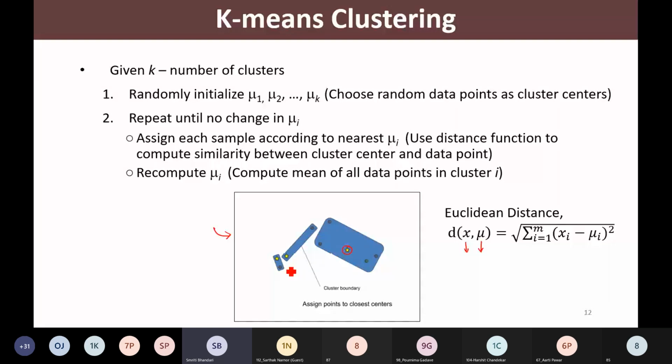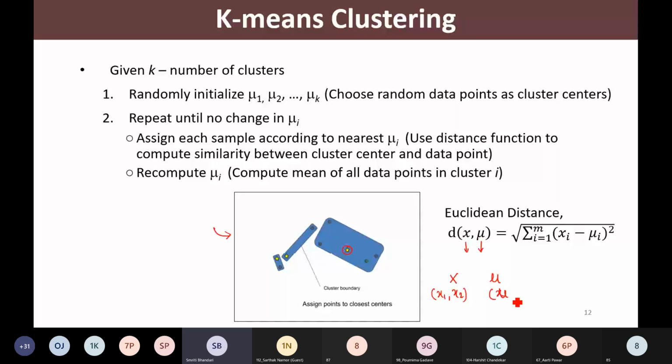Meaning, suppose this point is described using 2 features, say x1 and x2, this is also a data point only. So this mu center is also described with 2 parameters, mu1 and mu2. Right? So we are having these 2 points. x is described, say for example, using 2 features x1 and x2. Mu is also described with 2 features mu1 and mu2.